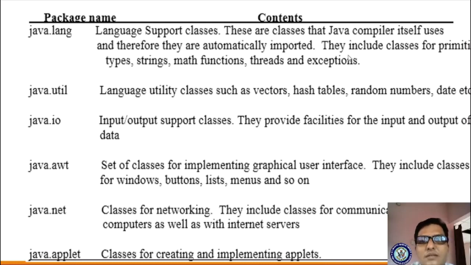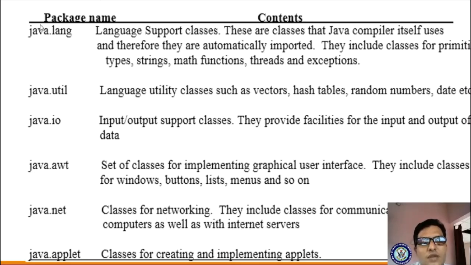These are classes that the Java compiler itself uses, and therefore they are automatically imported. Your Java compiler uses the java.lang package, and sometimes your editor imports it automatically, sometimes you have to specifically specify it. They include classes for primitive types. So whatever data types you are defining will be mentioned in the language package. Strings information is also mentioned in the language package. Mathematical functions are also mentioned in your language package.